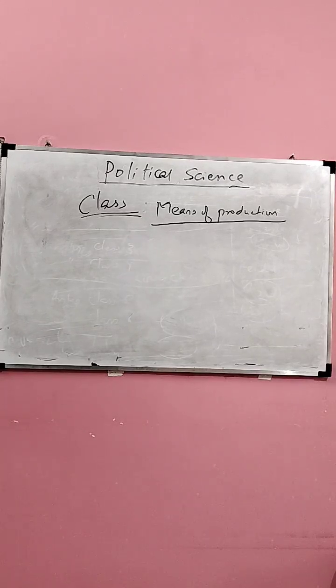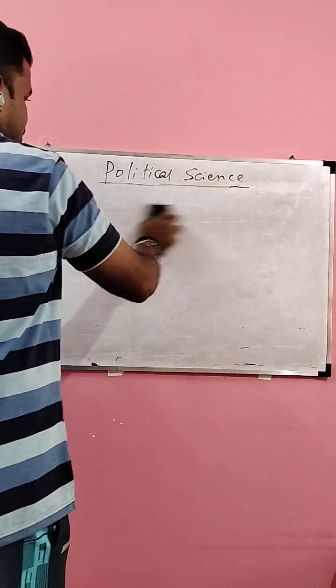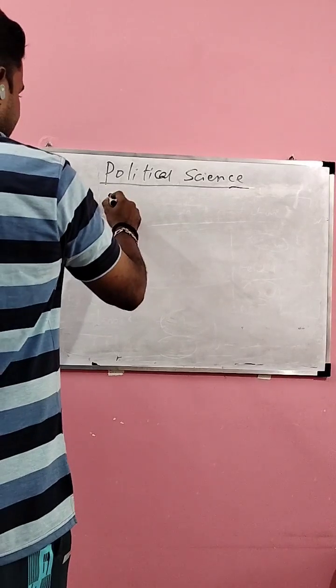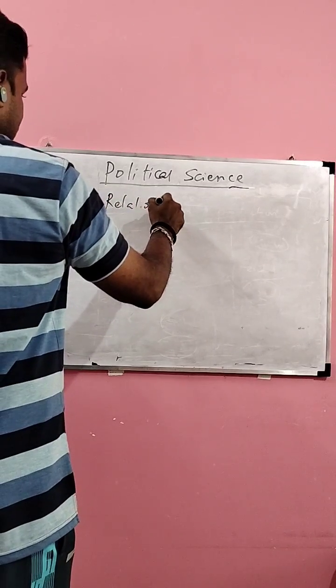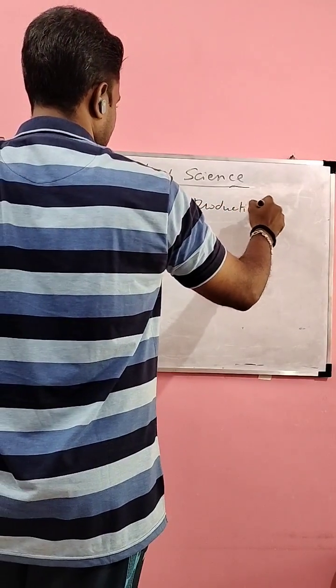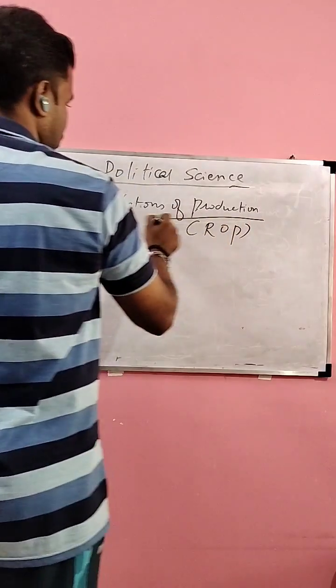Let's now study three important concepts regarding the concept class and the means of production. The first is called relations of production, also called ROP.